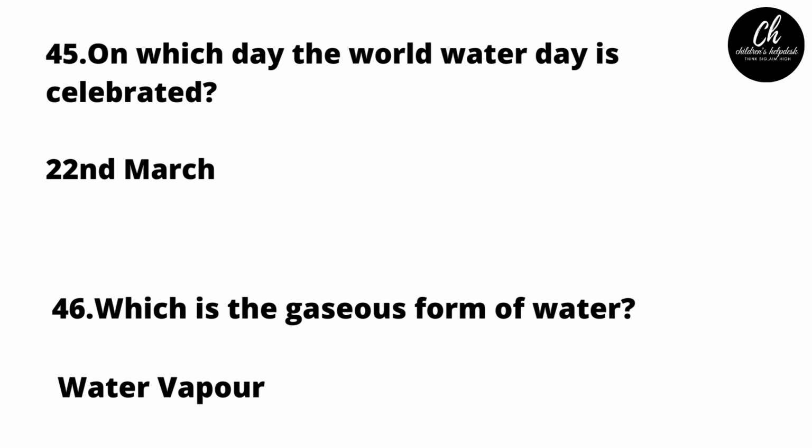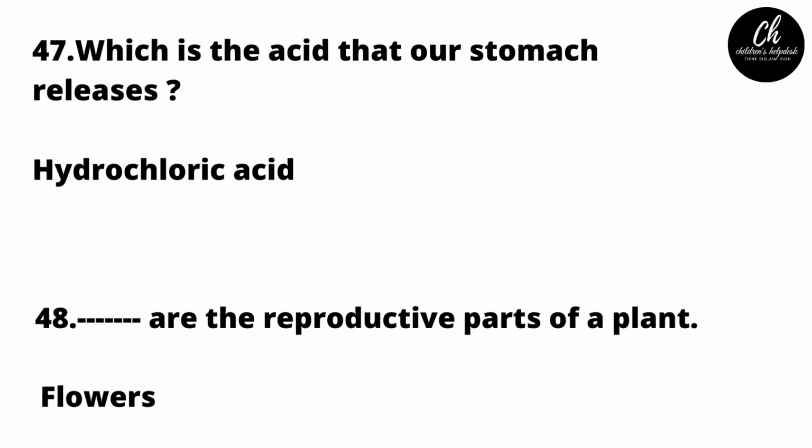Which is the gaseous form of water? Water vapor. Water vapor is the gaseous form of water. Which is the acid that our stomach releases? Hydrochloric acid. Hydrochloric acid is the acid that our stomach releases. What are the reproductive parts of a plant? Flowers. Flowers are the reproductive parts of a plant.